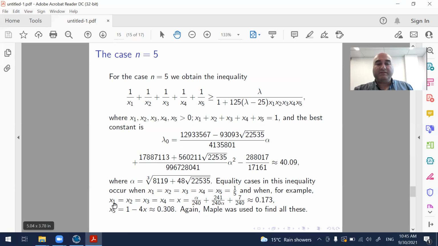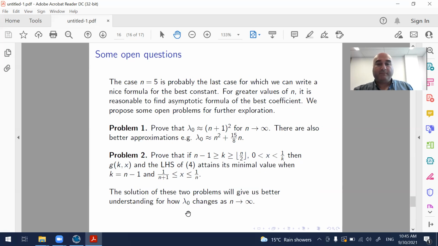And when, for example, x1, x2, x3, x4 are equal to this number, which is around 0.173, and x5 is equal to 1 minus 4x, to complete the sum to 1, which is 0.308. Again, Maple was heavily used here to prove all these results.